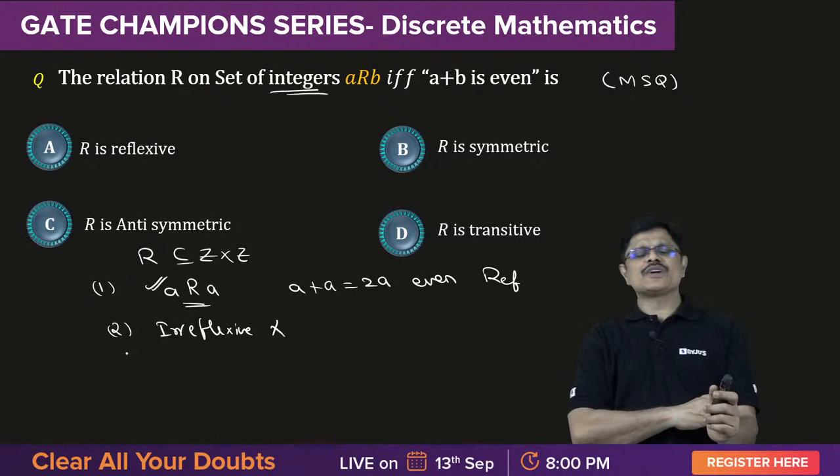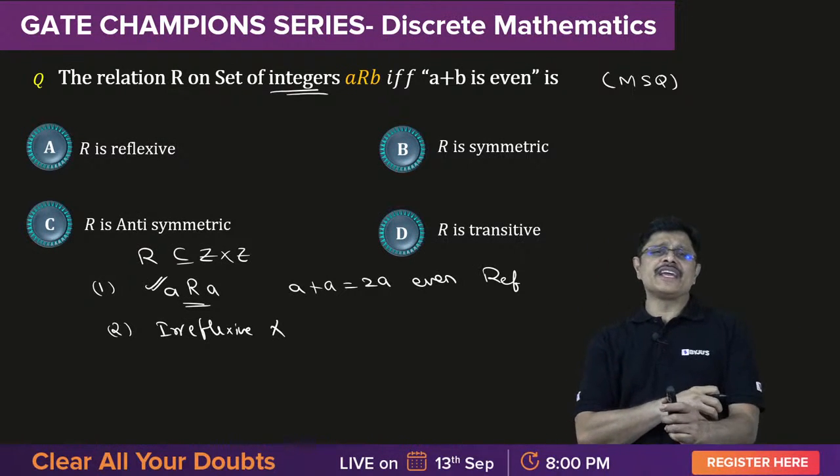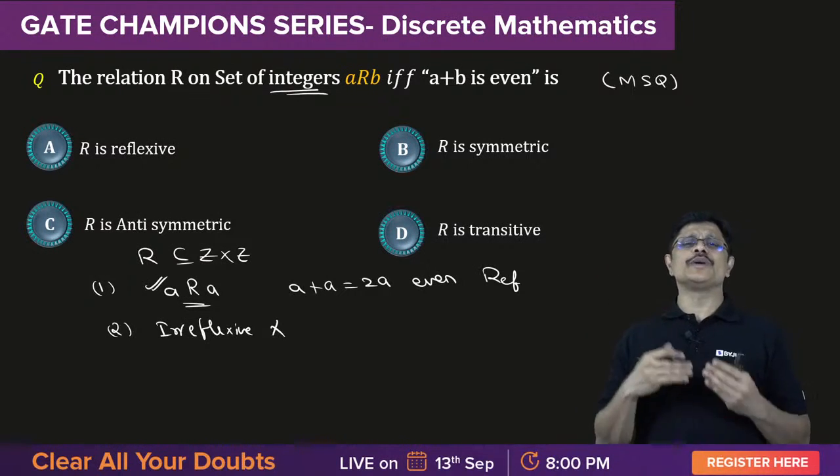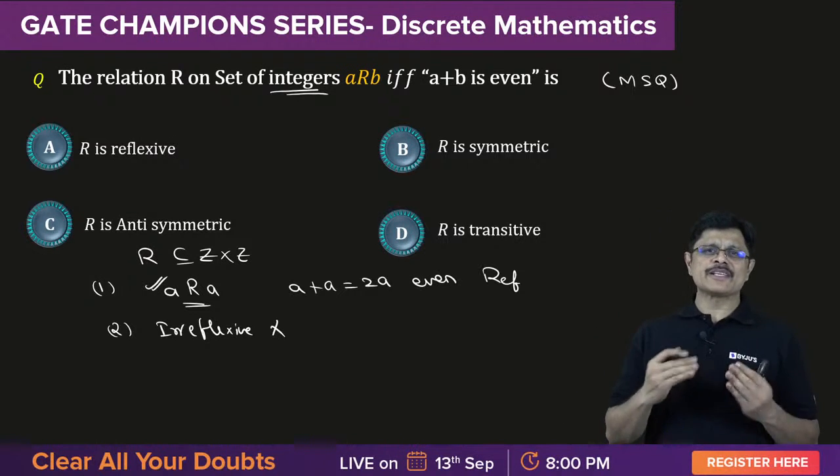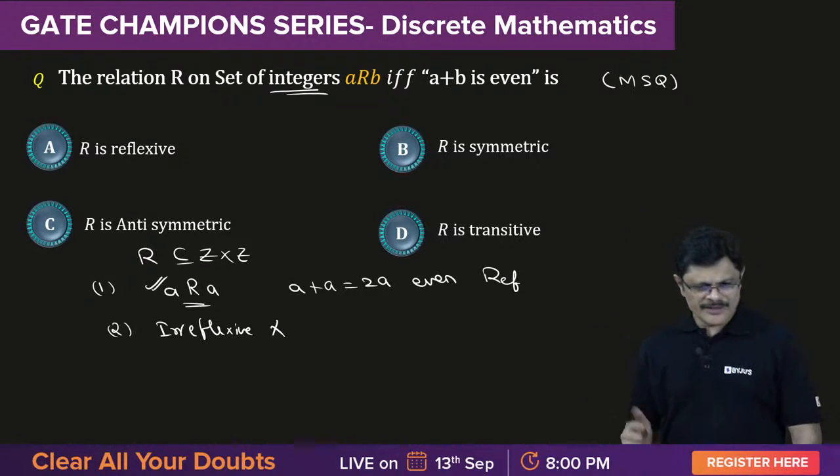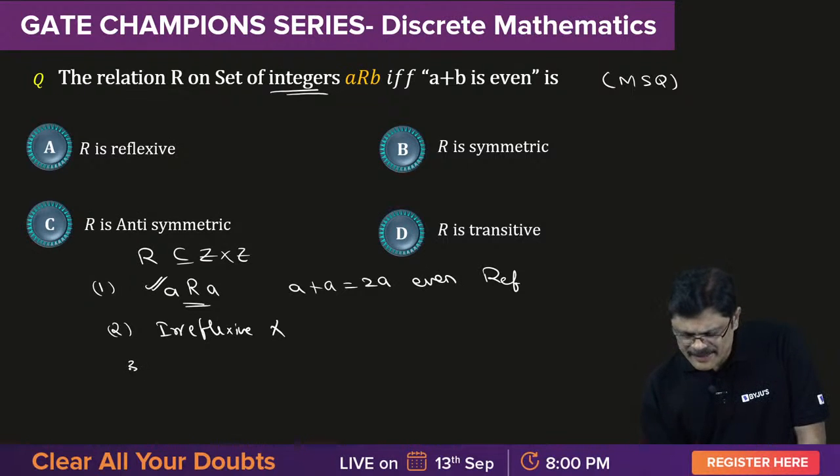See, reflexive means what, sir? A should be related to A. For every A belonging to set of integers, A should be related to itself. That is, A plus A must be even. Got it?